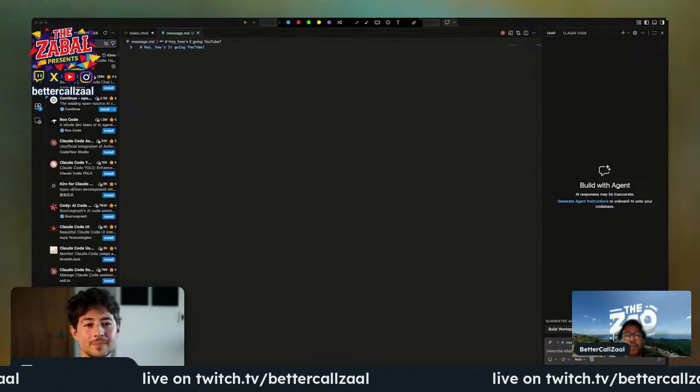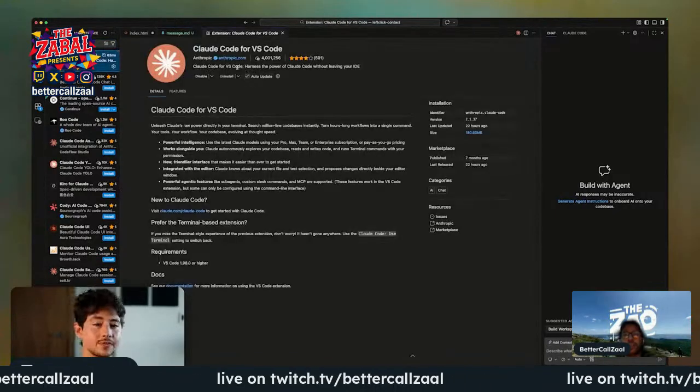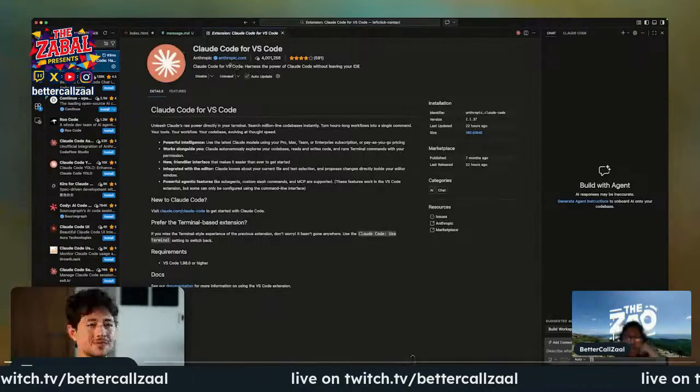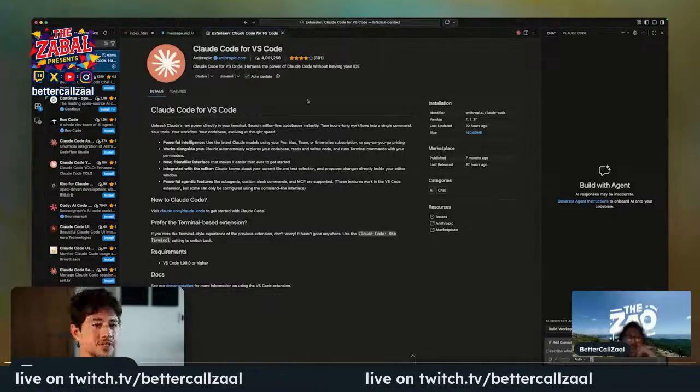The one that you're looking for is the one that's developed by Anthropic, the one with that little check mark in it. Be very wary of downloading extensions that are not from official developers and vendors like Anthropic, simply because people have been known to insert malware and things like that in these. So it's very important that you prefer the official one. Then once you're done, you'll have access to Claude Code.